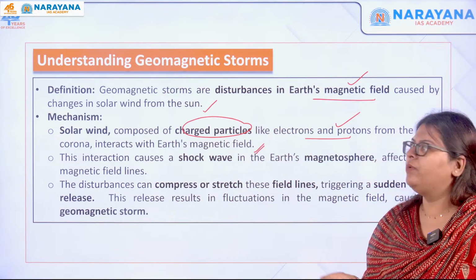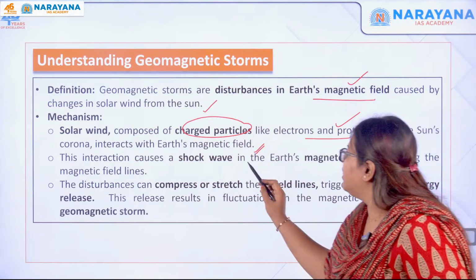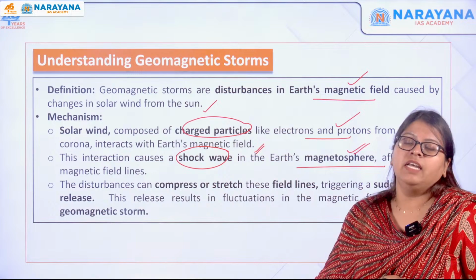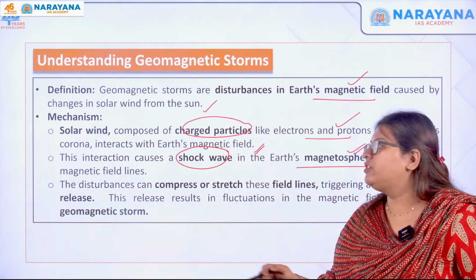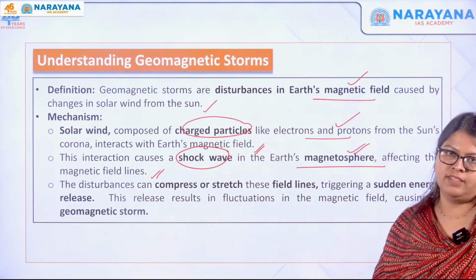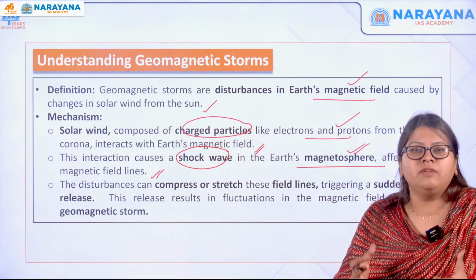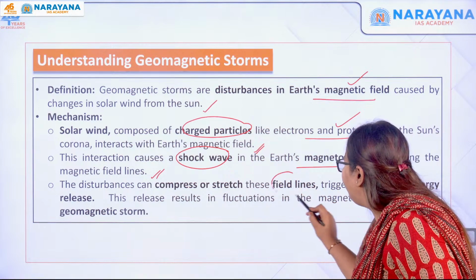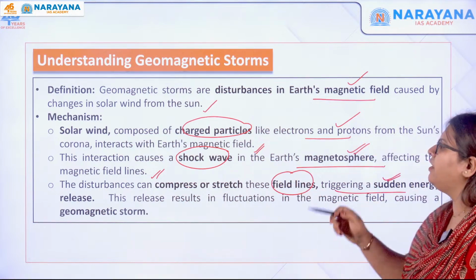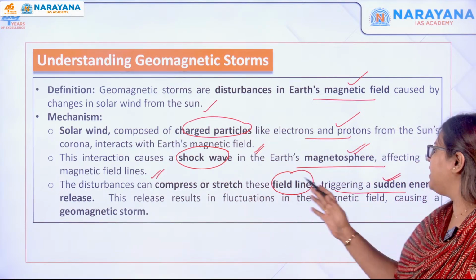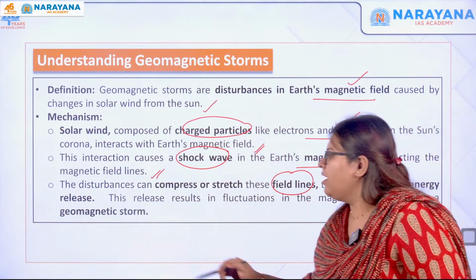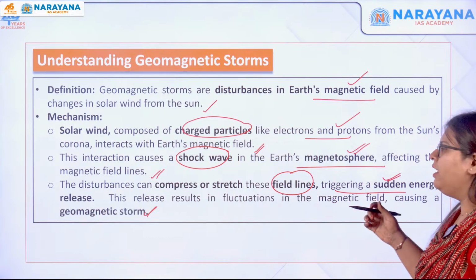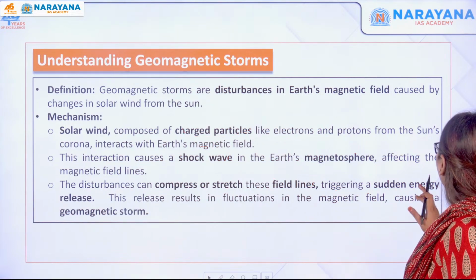I already told you this interaction causes a shock wave in the magnetosphere of the earth. So thereby it causes deflection in the magnetic lines, and this deflection or the disturbances can cause what? The compressing and the stretching of these lines, thereby triggering a sudden release of energy, and this energy fluctuation causes what you call a geomagnetic storm. Okay, so this is what I explained to you in one diagram itself.